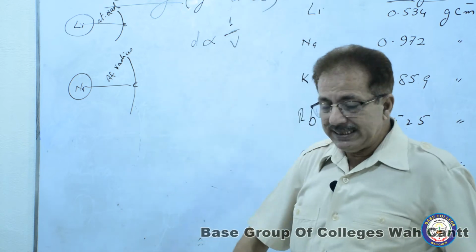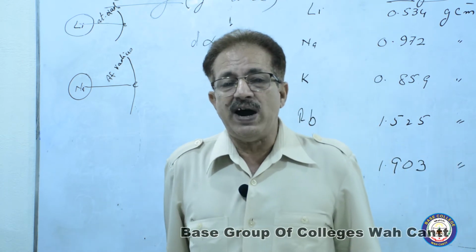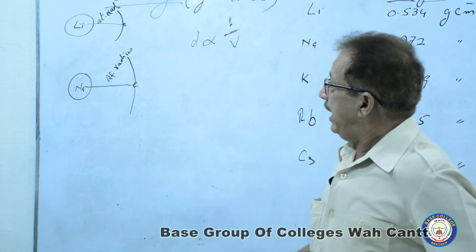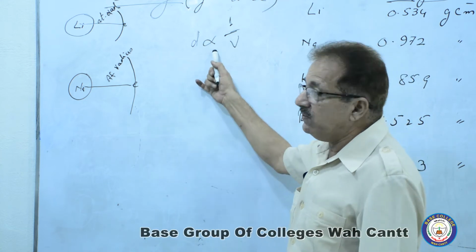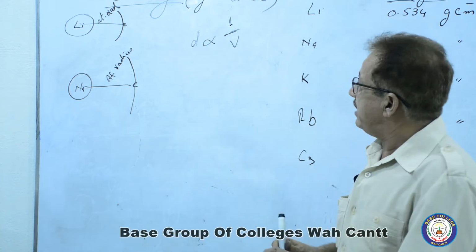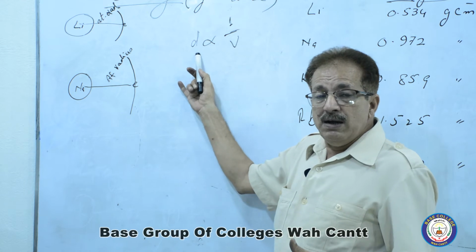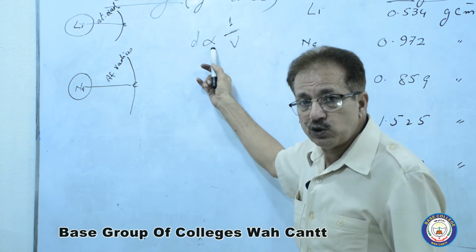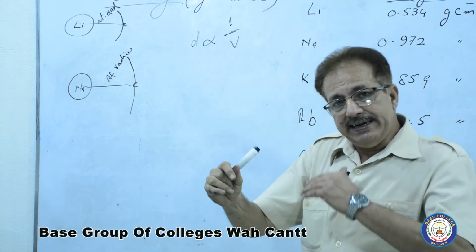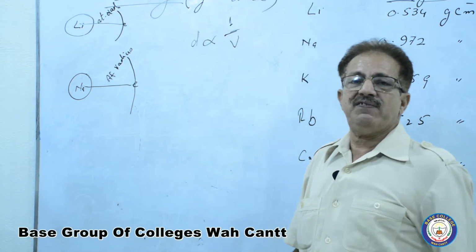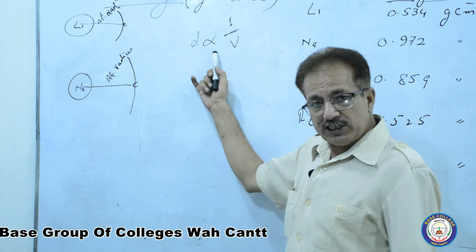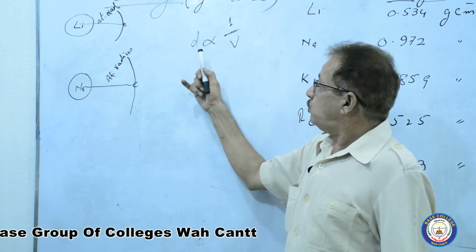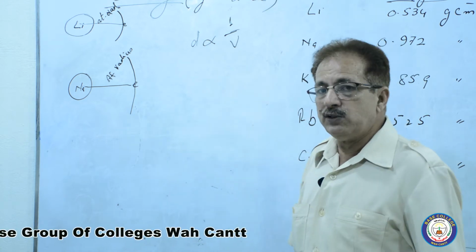And if I say inversely proportional, then we say density is inversely proportional to v. In direct relation it is 1 over v, and in inverse relation only v.